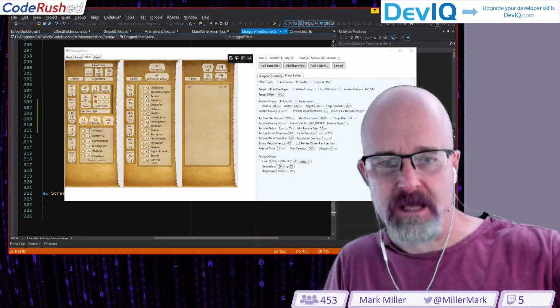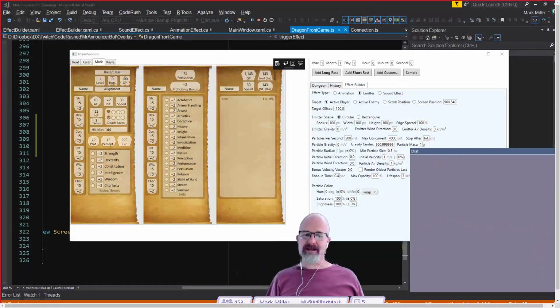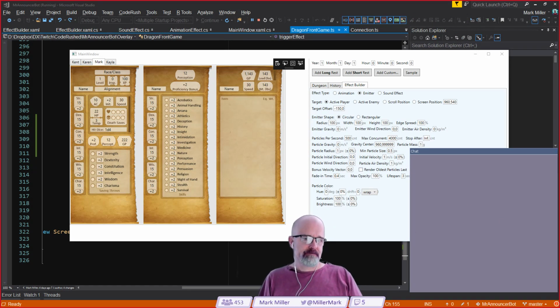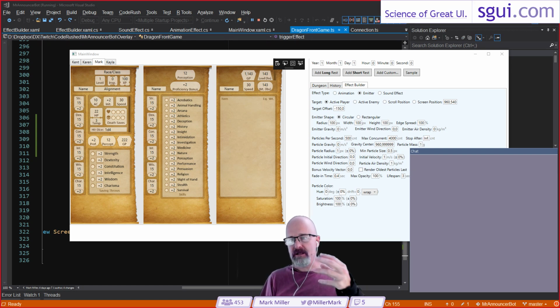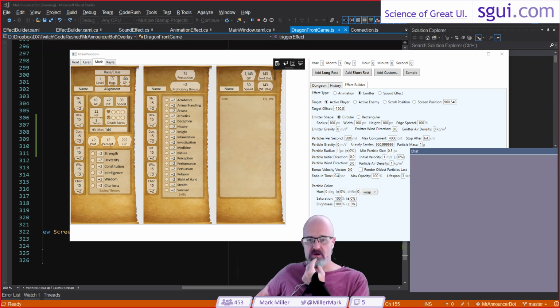They are assets I'm licensing, and therefore I cannot check them in to source control. So as a result, there are no assets out there in the source code base. But you can certainly get the code and take a look at how we're building the classes.